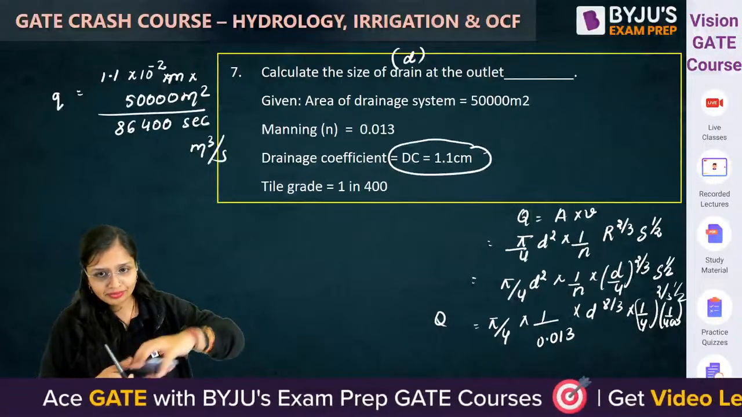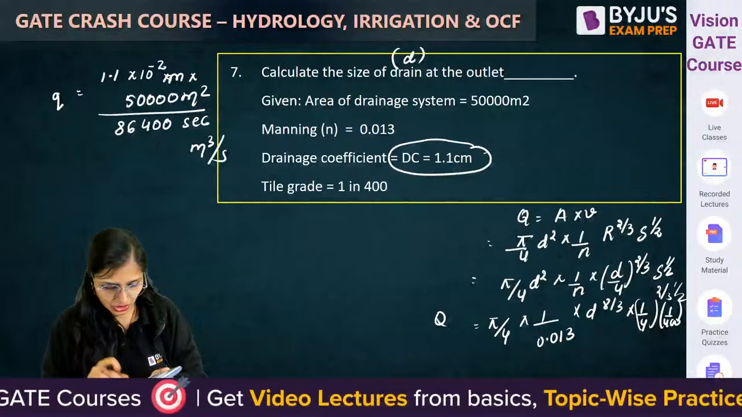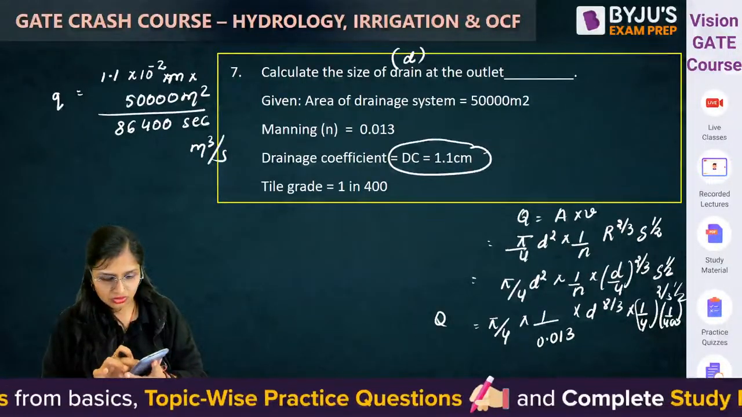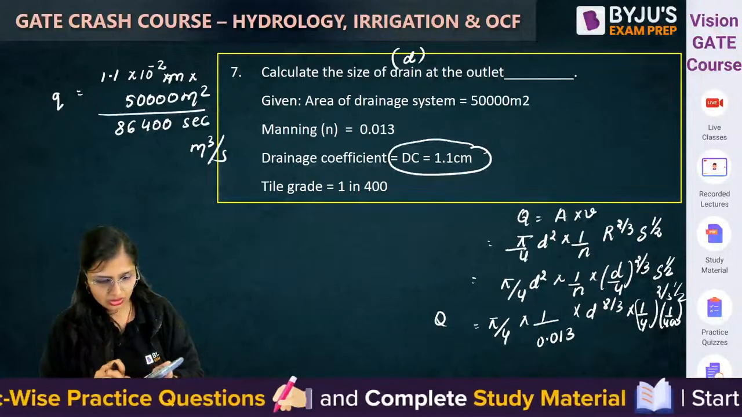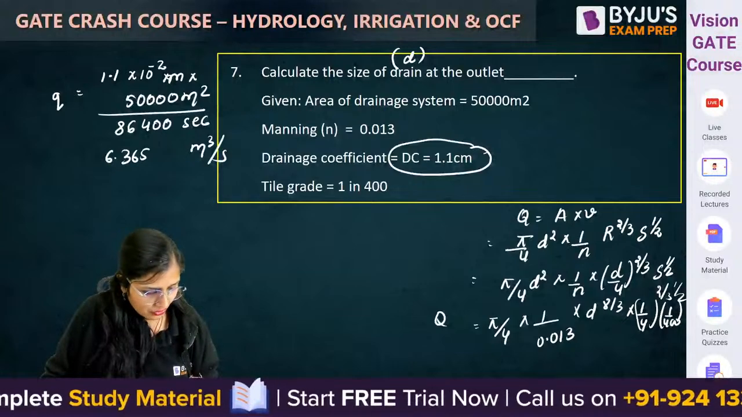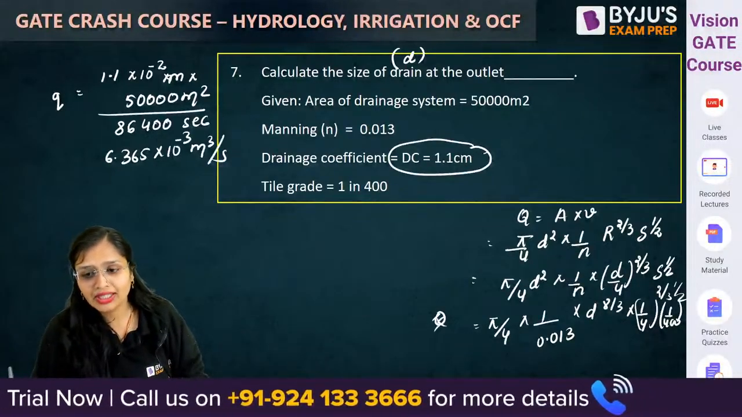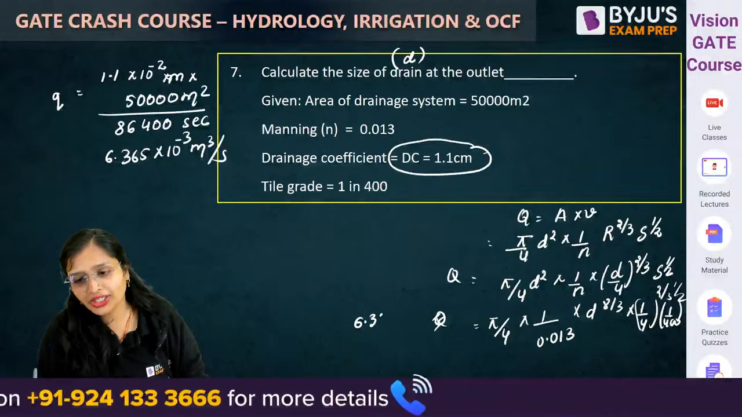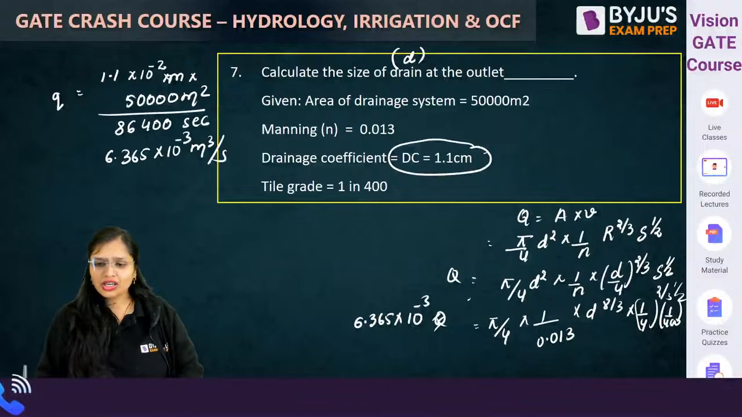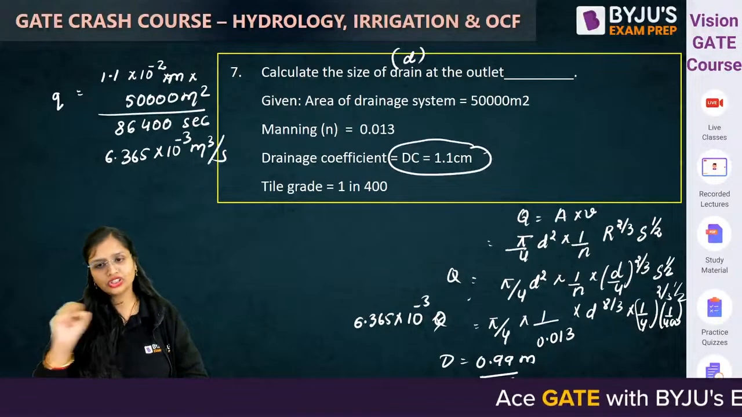How much you are getting? 1.1 into 10 raised to power minus 2 into... from here you will get it as 6.365 into 10 raised to power minus 3. Substitute here in place of Q, 6.365 into 10 raised to power minus 3. That's it. Solve it roundabout, you will get the dia as 0.99 meter. Just check it out. Calculations, you guys can check it out.